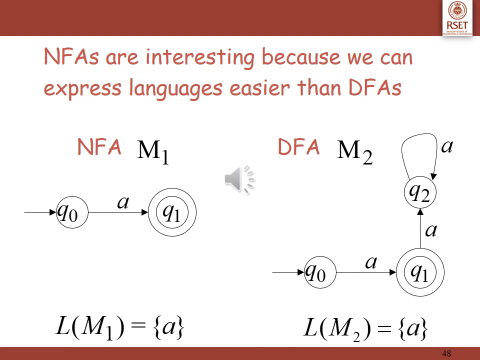Why are NFAs more interesting? Because they give us more freedom than DFAs. They can express languages more easily than a DFA. For example, take a simple language, say A, which is to be accepted. I can draw it in two ways using an NFA and a DFA. You can see the diagram of the DFA is complicated, whereas the transition graph of the NFA is very simple.